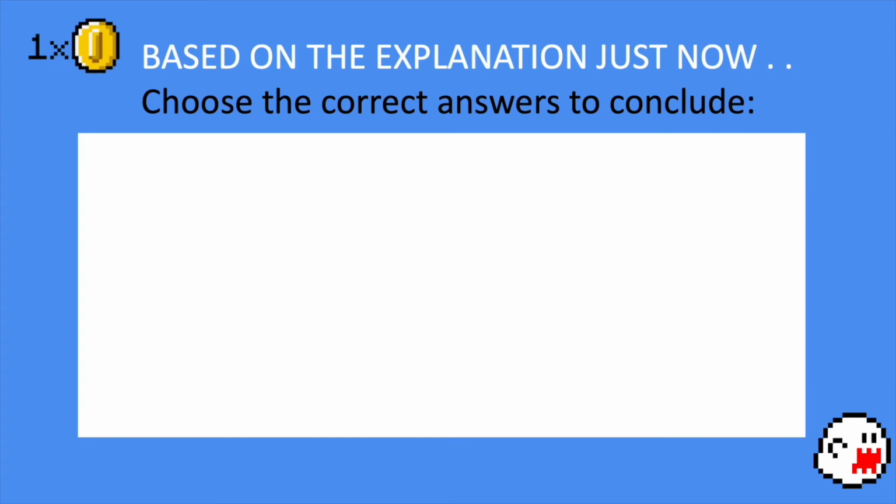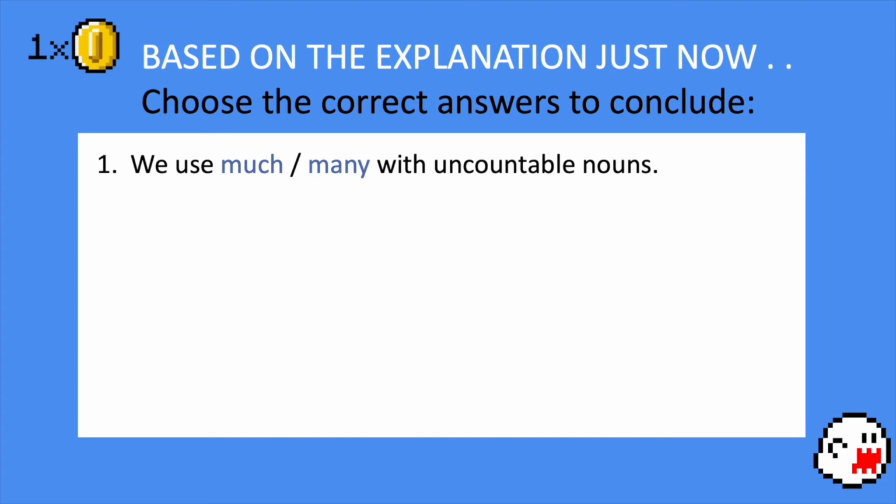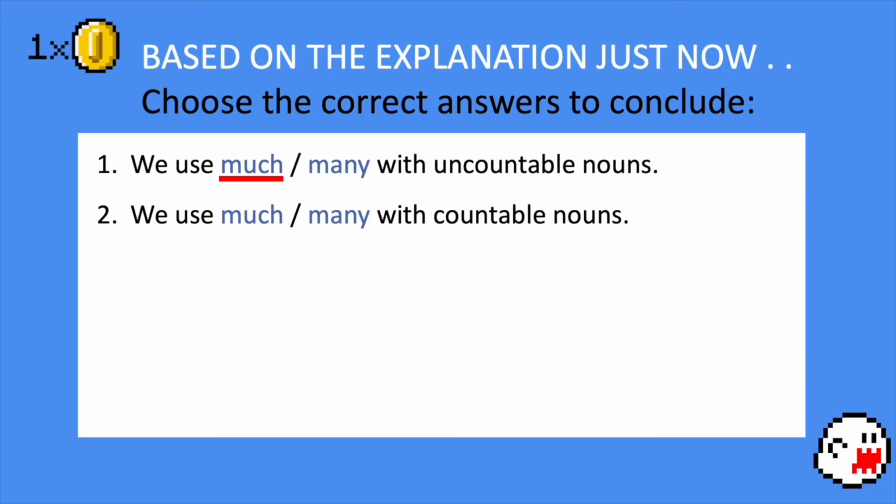Alright, so based on the explanation just now, choose the correct answers to conclude each of these sentences to test your understanding. Number 1. We use much, many with uncountable nouns. So, which one is the correct answer? Uncountable, remember, you couldn't count. So, we use much. Number 2. We use much, many with countable nouns. Anything that can be counted in terms of numbers, we can use many when it's in plural form.